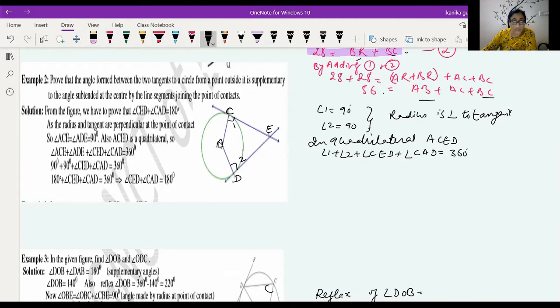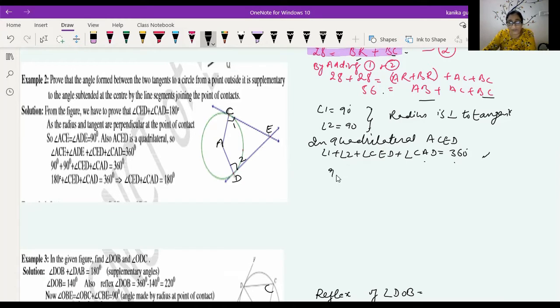Now you observe that ADEC is a quadrilateral, and you know that the sum of the angles of a quadrilateral is equal to 360 degrees. So angle 1 plus angle 2 plus angle CED plus angle CAD is equal to 360 degrees.